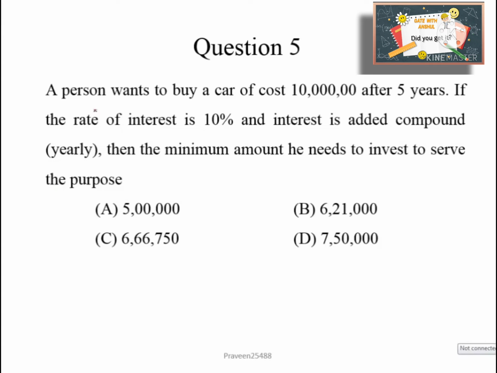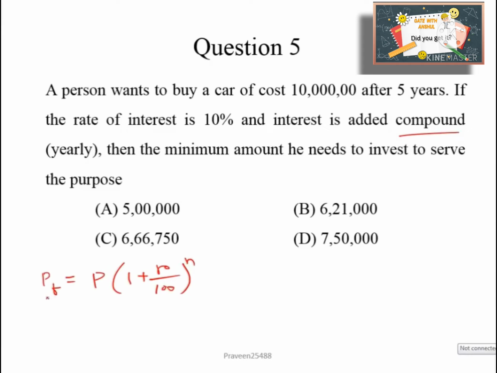Here is question number 5. A person wants to buy a car of cost 10 lakh after 5 years. If the rate of interest is 10% and interest is compounded yearly, then what is the minimum amount he needs to invest to serve the purpose? So it's a very simple question based on compound interest. We know the formula: the amount after time is equal to principal amount into 1 plus rate upon 100 to the power n. N is the number of years.